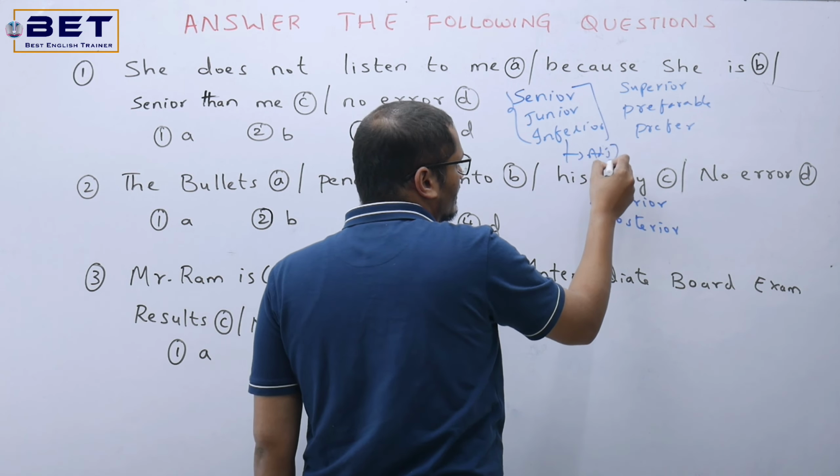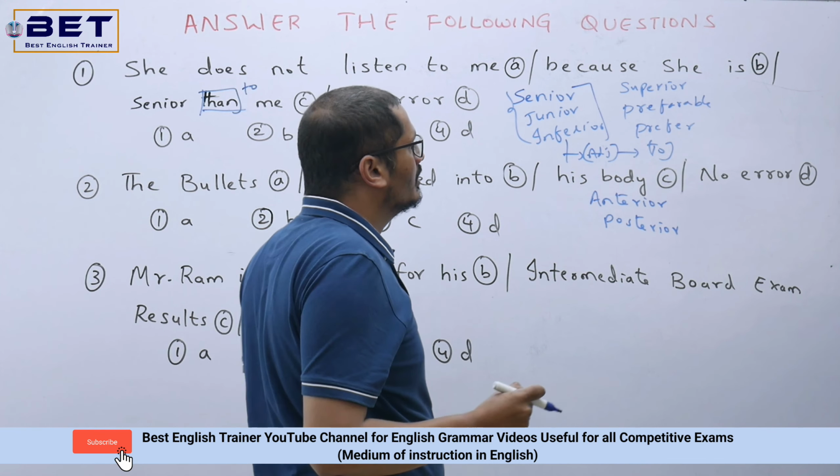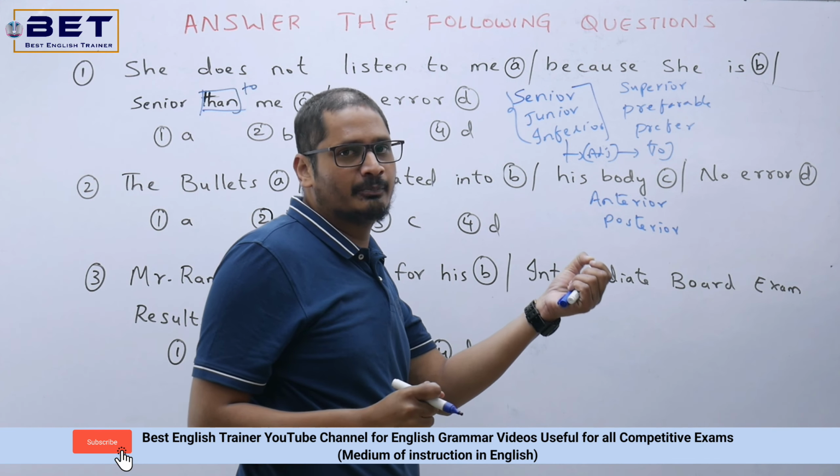After these words, we generally use to and not than. But here, than has been used. So we'll remove this than and write to here, and that would be the right answer over there.